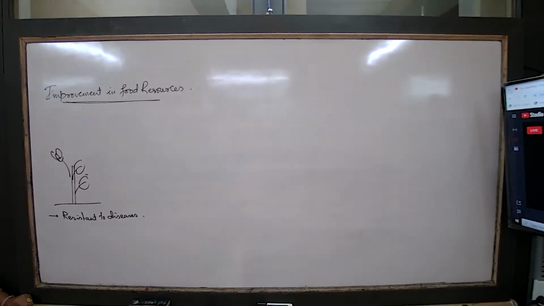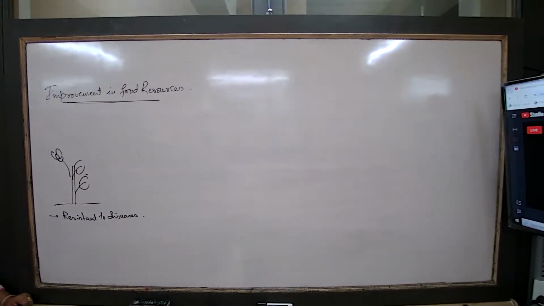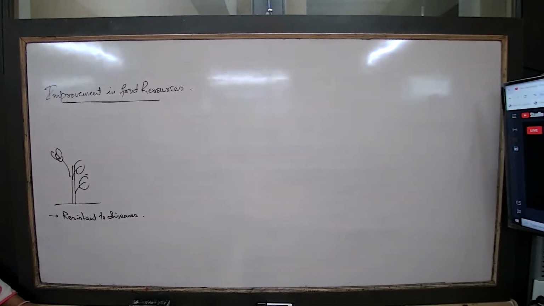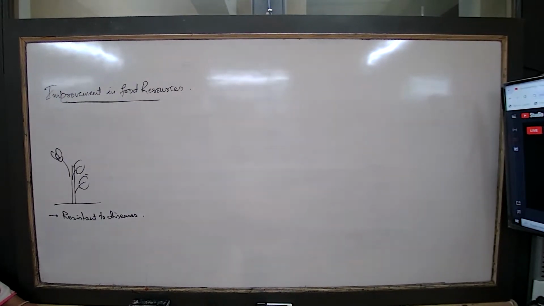So that means this type of plant which is growing in the soil is not resistant to disease-causing organisms. Is that a good variety that the breeder would try to grow? Never.